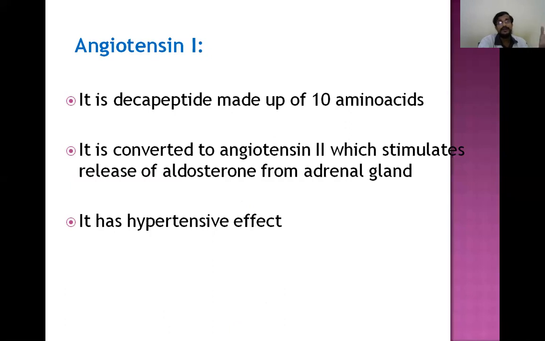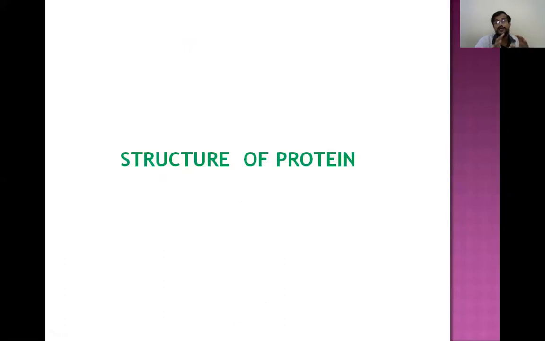And angiotensin 1 is a decapeptide which contains 10 amino acids and it regulates the blood pressure. It has a hypertensive effect. So all these are biologically important peptides which contain 10 or fewer amino acids, but they are very useful in different biological functions in the body. So that's why they are important.